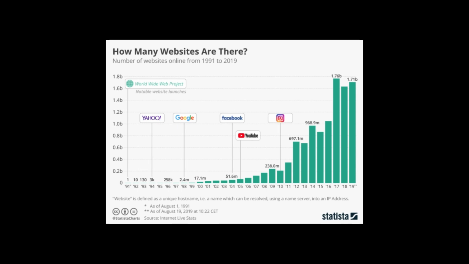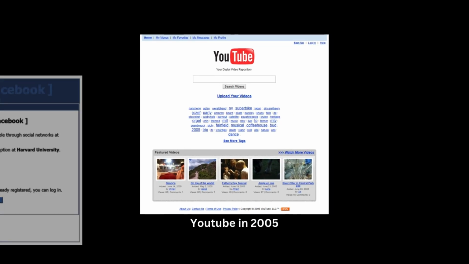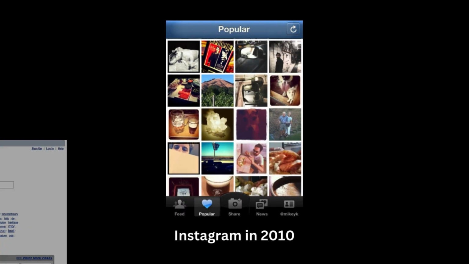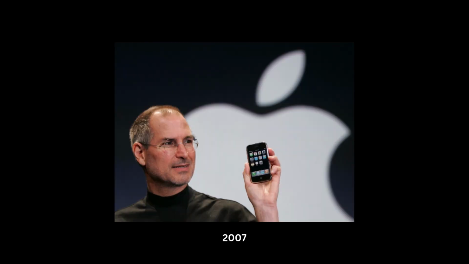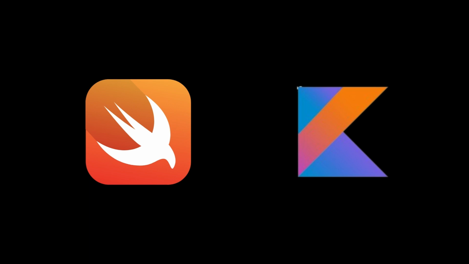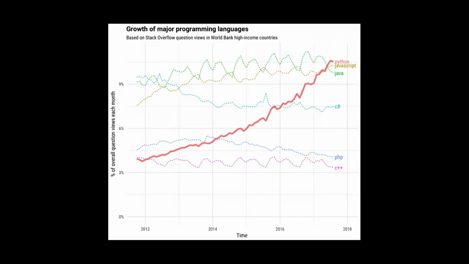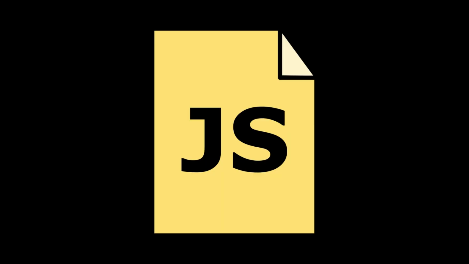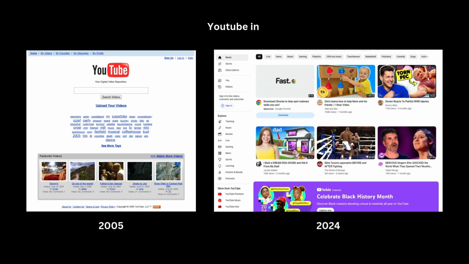Now entering the 2000s and 2010s, we saw a programming explosion when the number of websites boomed and some big giants came into being. For example, Facebook in 2004, YouTube in 2005, and Instagram in 2010. In 2007, Steve Jobs released the iPhone. Now people had a device in their pocket, and they could access the internet using a small device. Mobile apps brought Swift for Apple iPhones and Kotlin for Android.